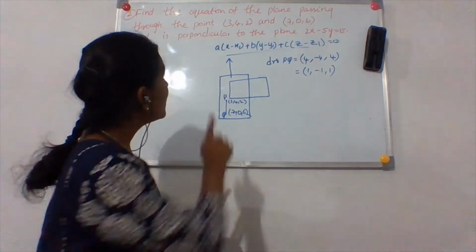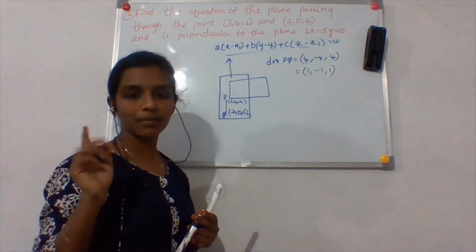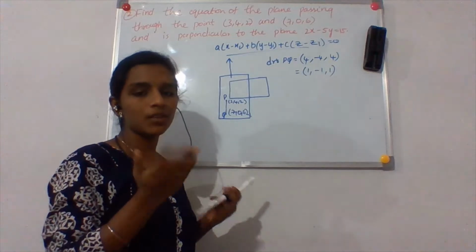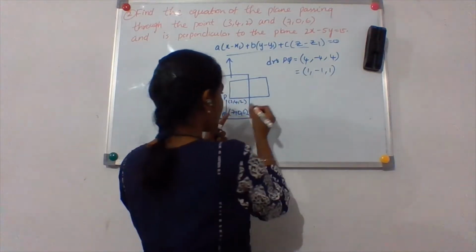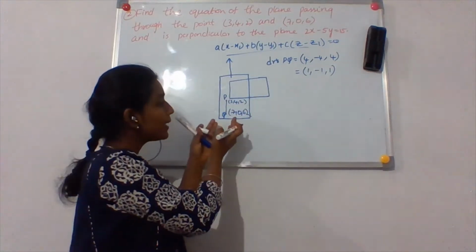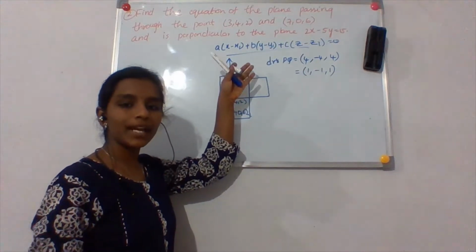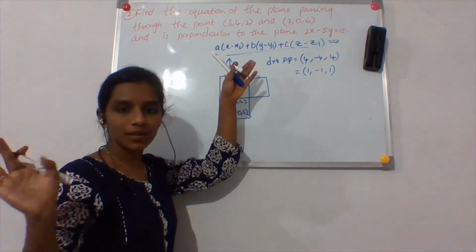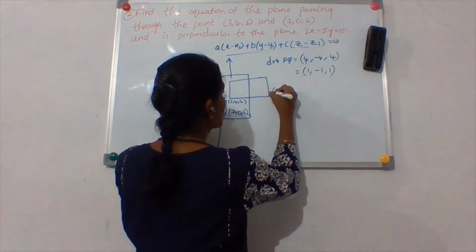So because those two are perpendicular, you can use the perpendicular condition. Here, what are the drs of the plane that I have thought? Those are a comma b comma c. I have assumed that those are the drs, okay? General drs. So if these are the drs of PQ, and I multiply the drs of PQ and the drs of the normal to the plane, that will be equal to 0. I can use the perpendicular condition. Now how do I use it?